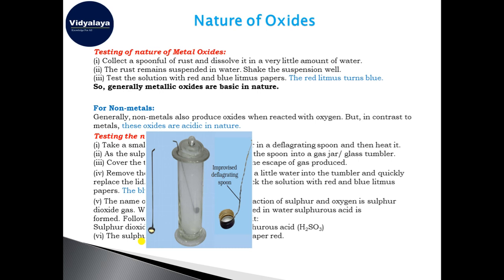When sulfur reacts with oxygen, sulfur dioxide gas is created, and when you mix it with water, it converts into sulfurous acid, H2SO3. This sulfurous acid will convert the blue litmus paper into red color.